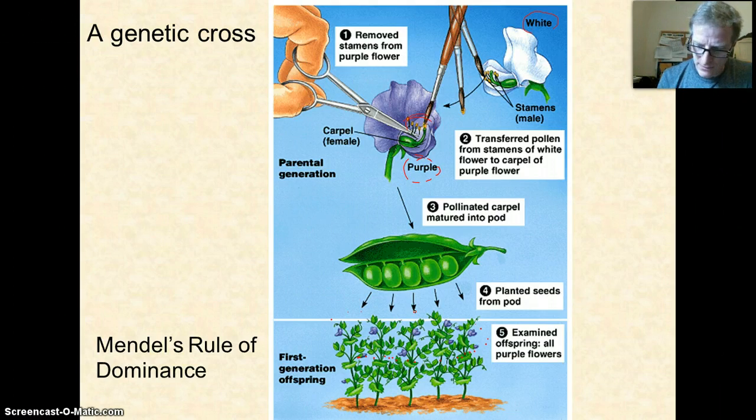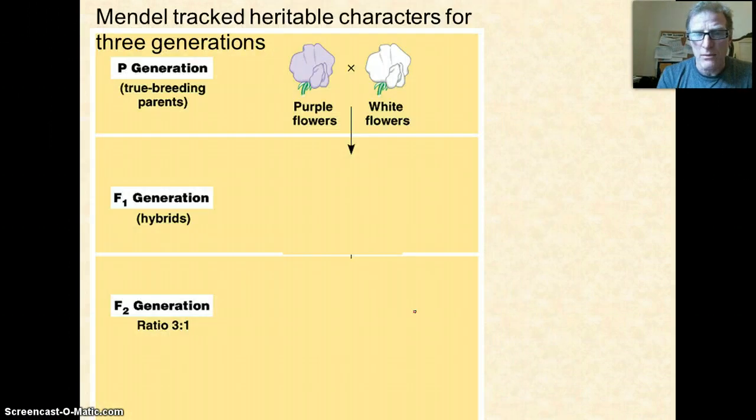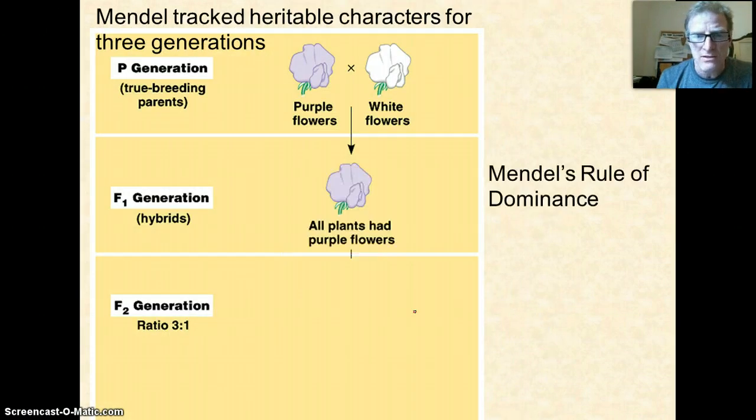But for his work, whenever he crossed two different varieties or two different traits, he found that one was always dominant. Okay, so purple versus white flowers, he crossed them and he got all purple plants. Had Mendel just stopped with one cross, that would have been it. He would have just come up with his rule of dominance. But he crossed them for several generations.